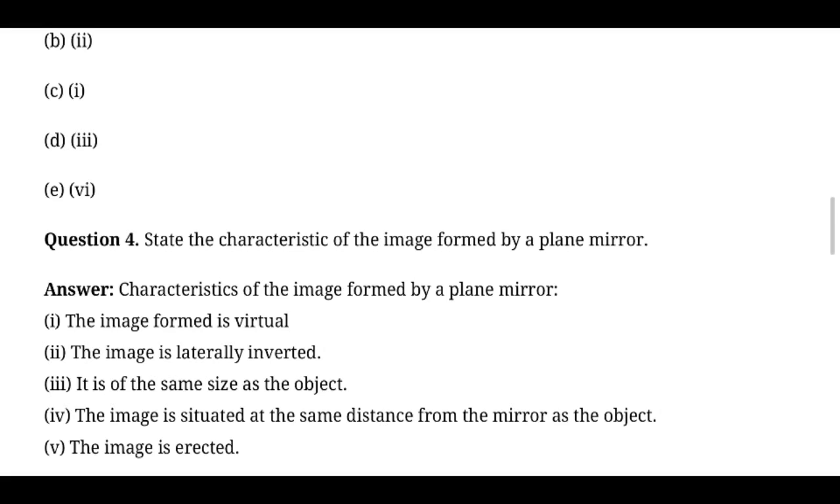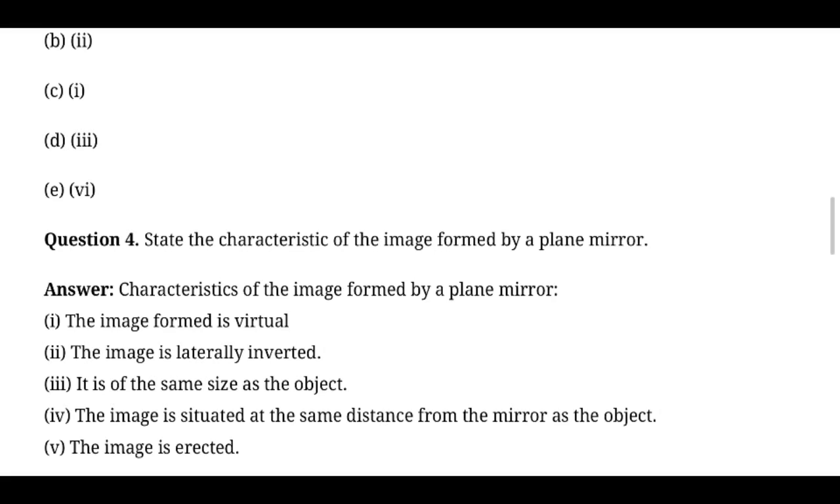The image formed is virtual, the image is laterally inverted, and it is of the same size as the object. The image is situated at the same distance from the mirror as the object. Please note this characteristic, because we are going to use it in future questions. We want to use the same condition. For example, if you stand 2 meters away from the mirror, where is your image formed? 2 meters away from the mirror only, right? So what's the total distance between the image and you?